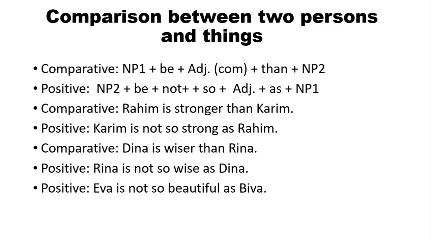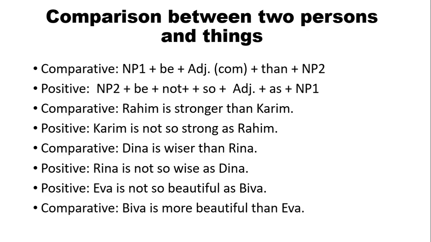Oh, NP1 is Eva. So we are going to write down Bibha is, and then according to the structure, the comparative form of adjective. Beautiful, more beautiful. Bibha is more beautiful than Eva.